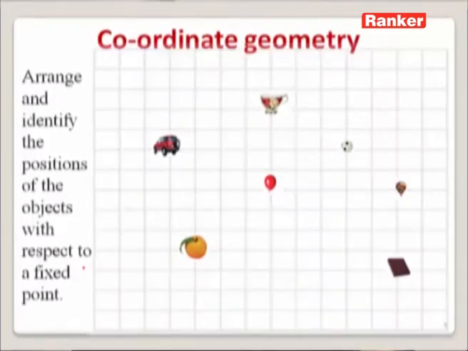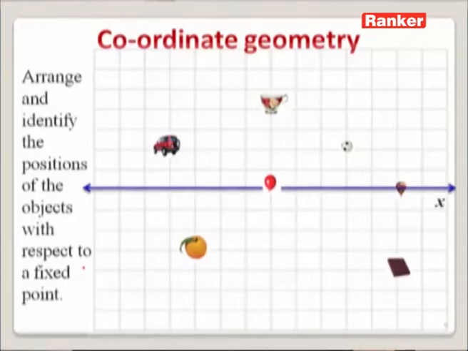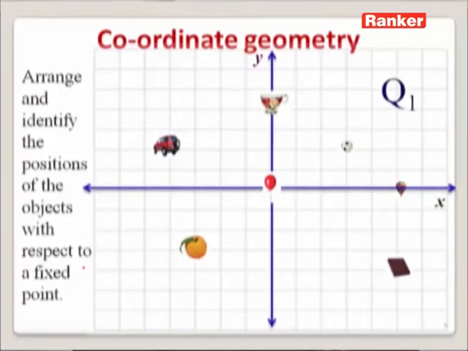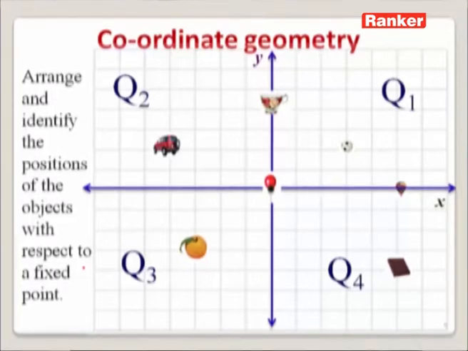Now we can draw the x and y axes, which are perpendicular to each other. Also, we can say that these coordinate axes are dividing the entire plane into 4 quadrants, Q1, Q2, Q3 as well as Q4. Also, we learnt how to calibrate these coordinate axes.